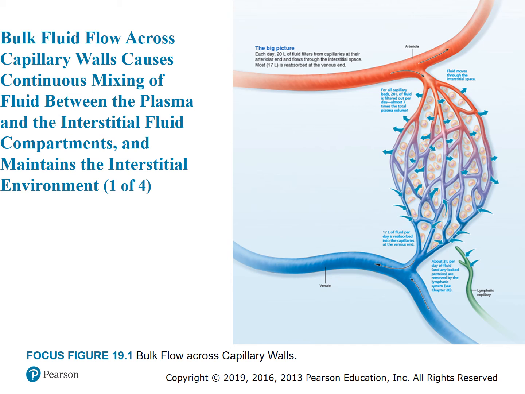19.1, bulk flow across the capillary walls. Each day, 20 liters of fluid filters from the capillaries at their arteriolar end and flows through the interstitial space. Most, about 17 liters, is reabsorbed at the venous end, and about 3 liters per day of fluid and any leaked proteins are removed by the lymphatic system. You can see the lymphatic capillary in green. And so where does the fluid go? It moves through the interstitial space.